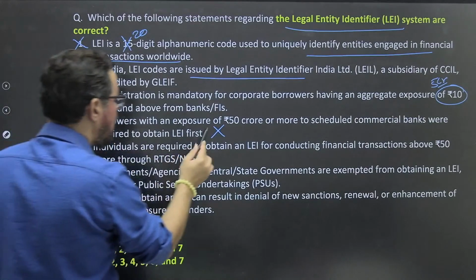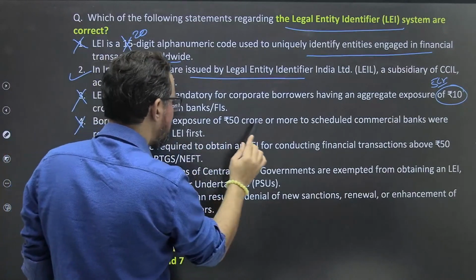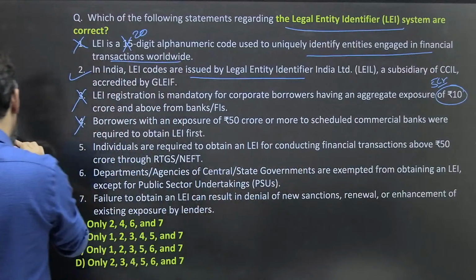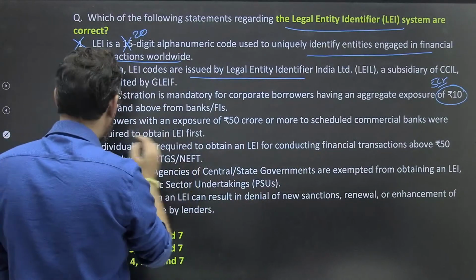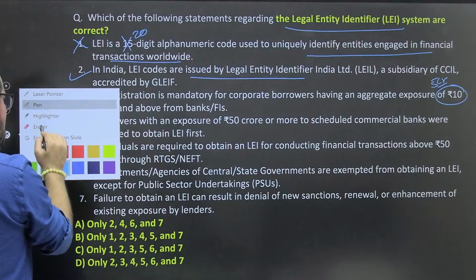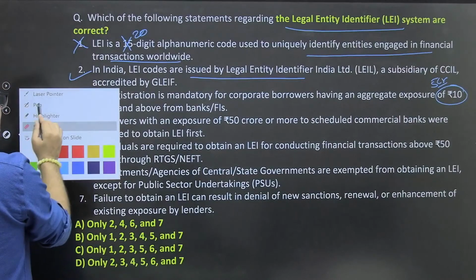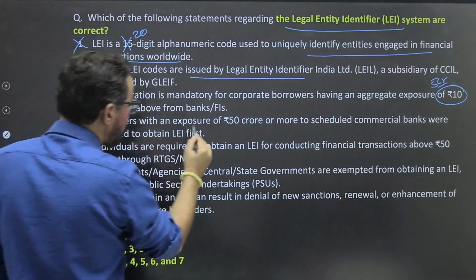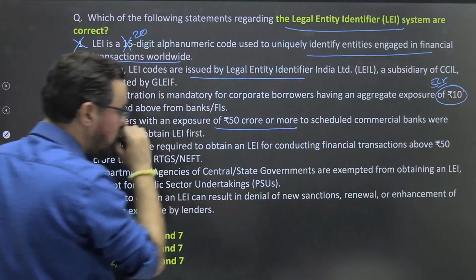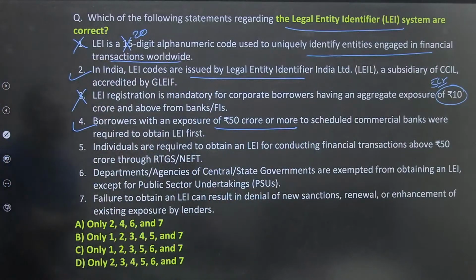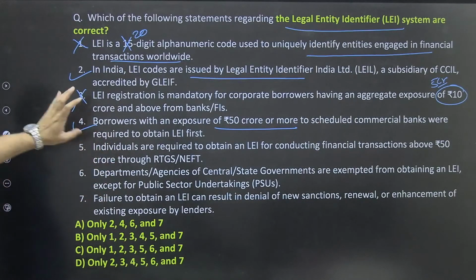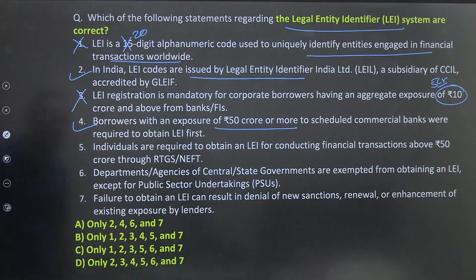Borrowers with exposure of 50 crores and more, yes, this is true. Sorry guys. So borrowers with exposure of this will get preference. If anyone is borrowing 50 crore rupees and above, they must have an LEI first, and only then will the bank proceed with that particular lending.